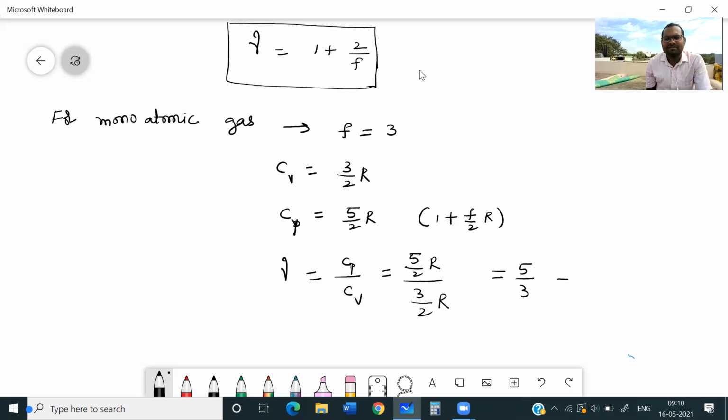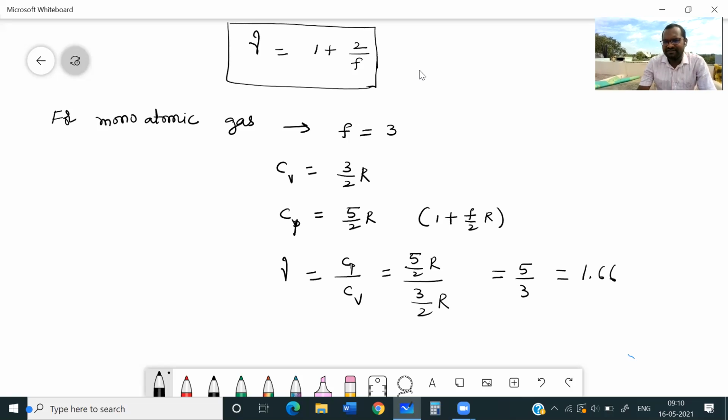5 divided by 3 means how much? Check. It comes out to be, I'll take it on my mobile, 5 divided by 3, 1.66 exactly. Correct?